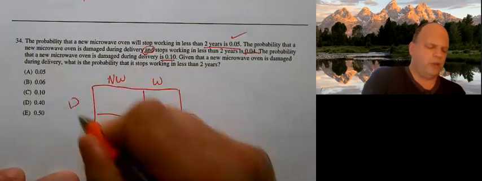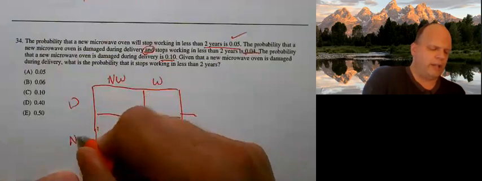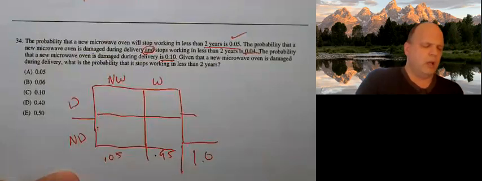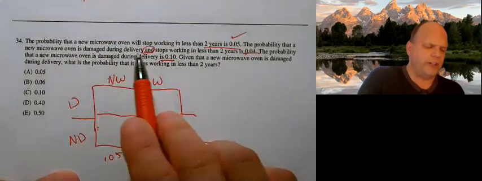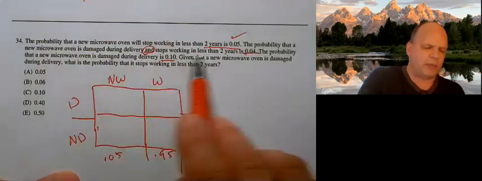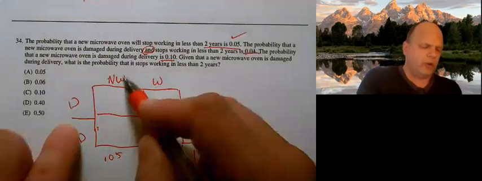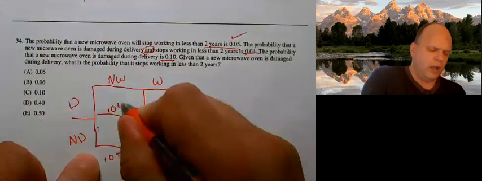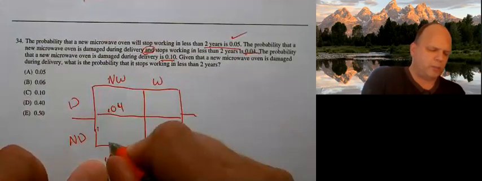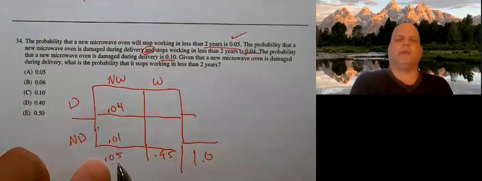Then we have damaged in delivery, and then we have not damaged. All right. The probability a new microwave oven is damaged in delivery and stops working is 0.04. So not working and damaged is 0.04. That means this value right here must be 0.01 because they have to sum up to 0.05.